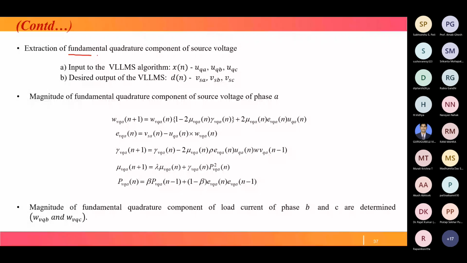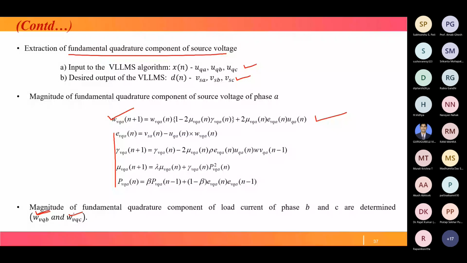These are the steps for updating, and finally we get WVQA, WVQB, and WVQC. After finding all these, just like the previous case, WVP average equals the sum of WVP divided by 3, and WVQ average is the sum of WVQA, B, C divided by 3.